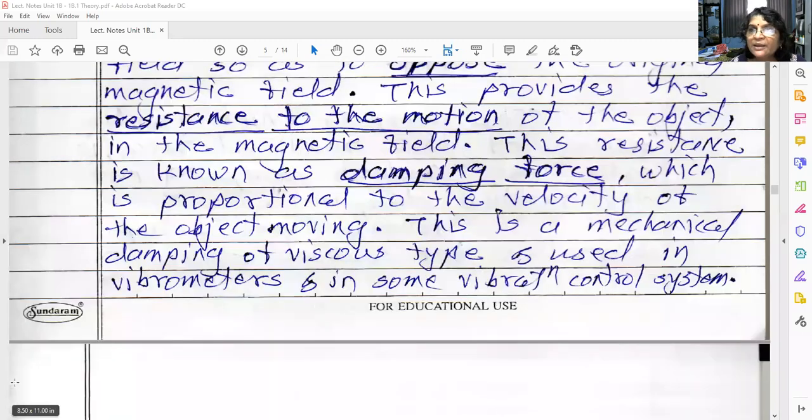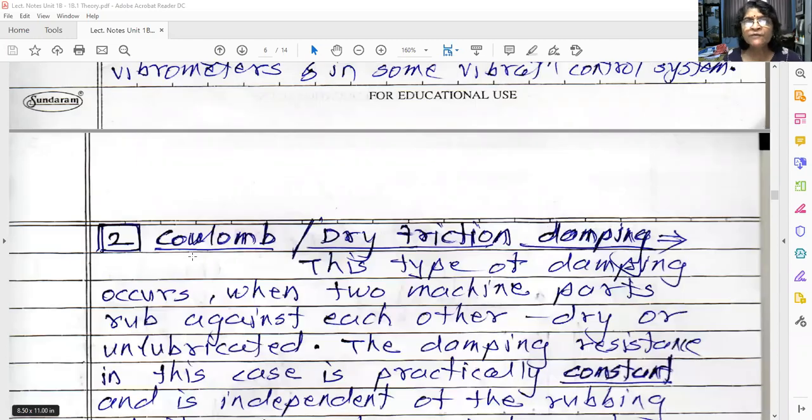There can be other types of viscous damping also. This is basically used in a vibrometer. What is a vibrometer? It is an instrument which is used to measure vibrations. So the first type you understood. The first type of damping is viscous damping, which we are going to study in detail after this lecture.